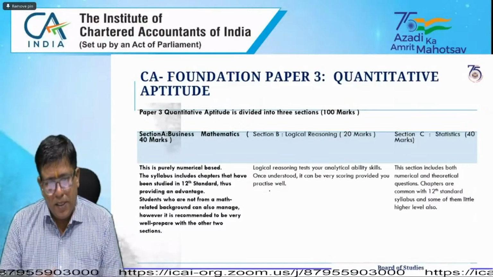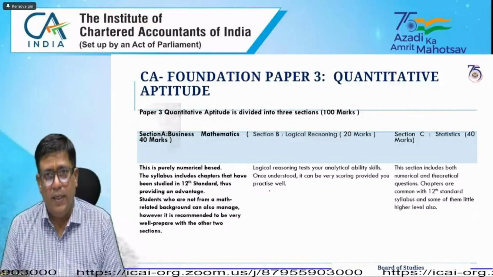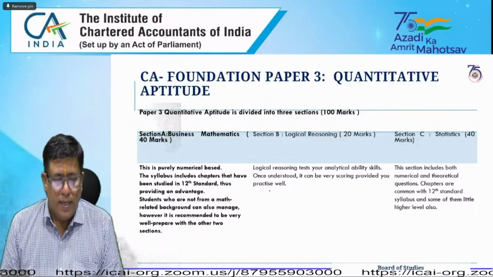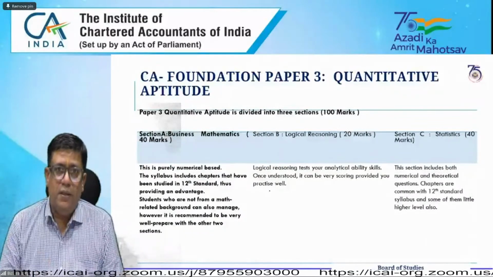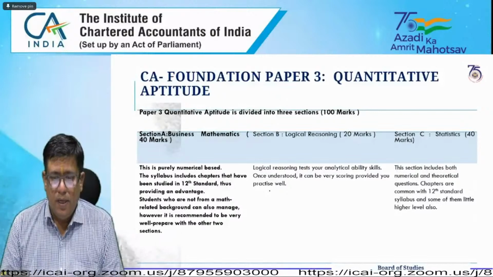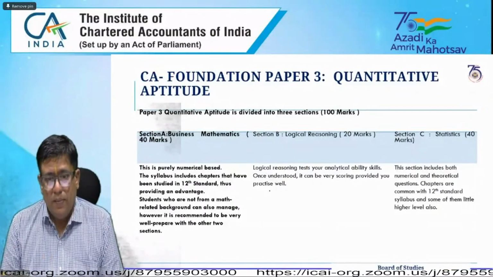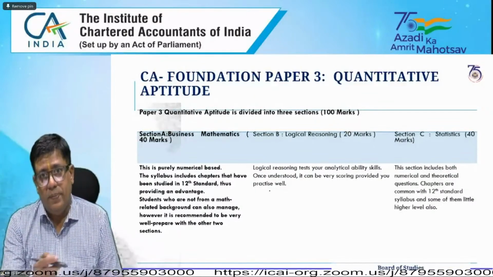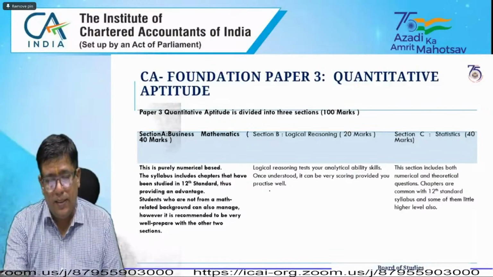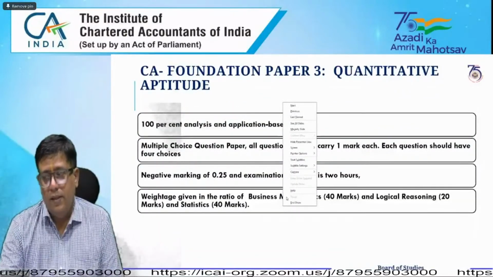The intention behind these sessions is that it is difficult to cover the entire syllabus here. If you have any doubt, as I already told in the last few sessions, I have given my mail ID. You can drop a mail to my institute's mail ID, nvravi@ica.in.